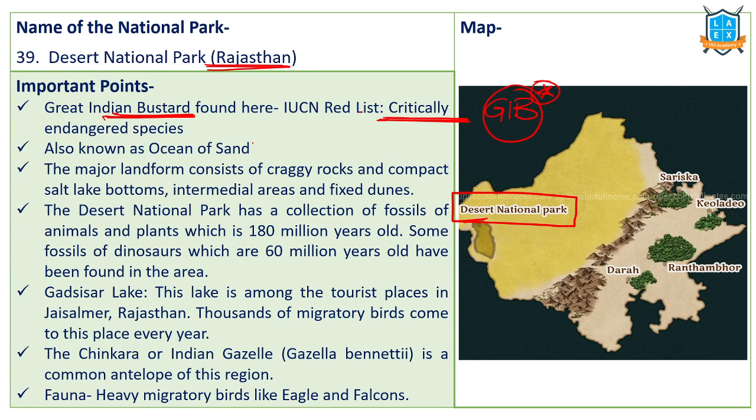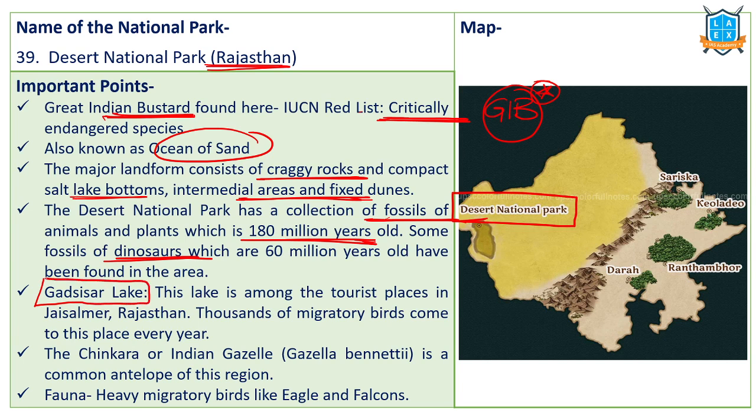This national park is also called Ocean of Sand because of the huge sand deposits over here. Major landforms in this national park include rocks, salt lakes, intermediate areas, dunes, etc. This national park has a collection of fossil species. 180 million years ago, dinosaur fossil species are found in this particular area. There is a lake called Gadsisar Lake, very, very important, located in this area.